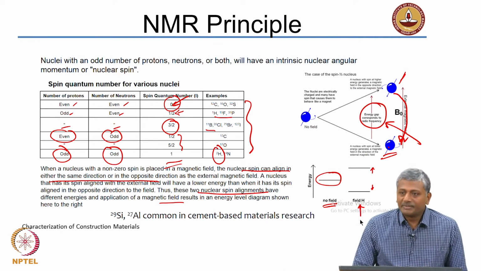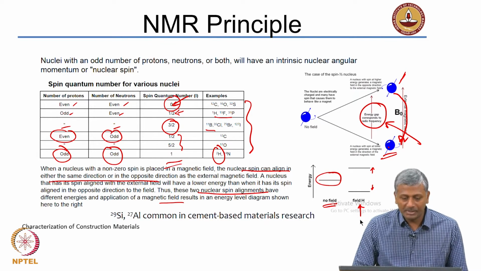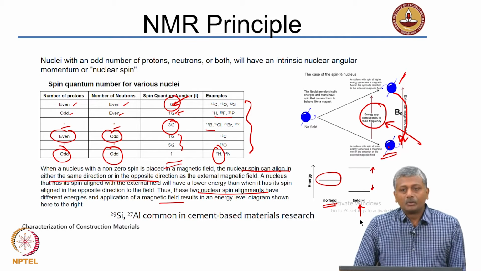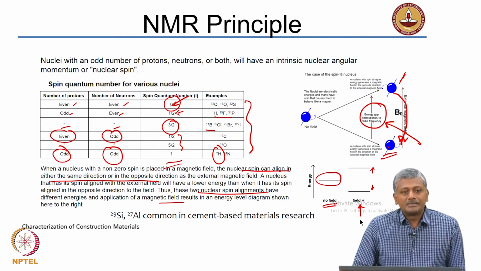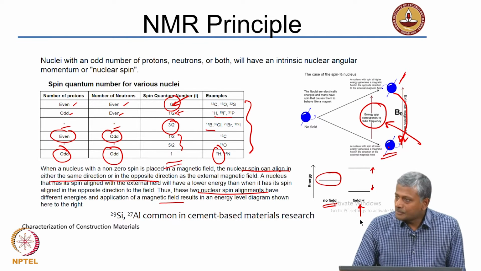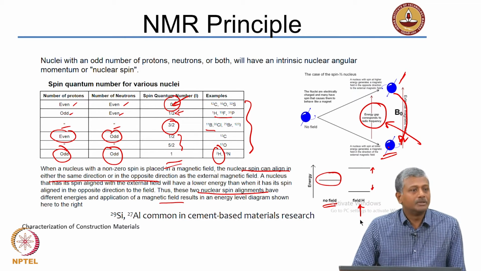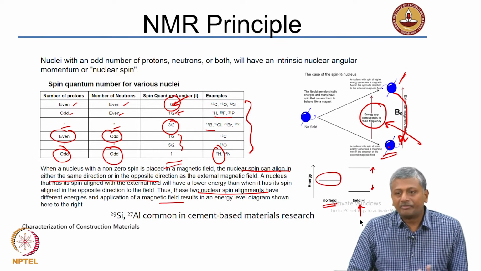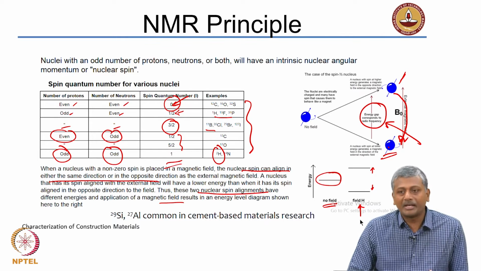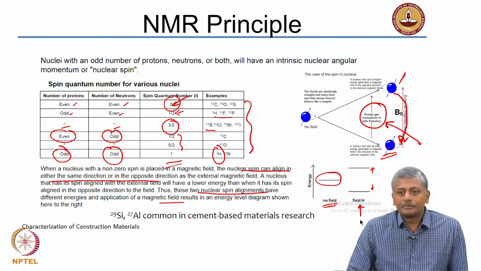Before we proceed further with NMR, I thought I'll again do a brief recap of what we talked about previously. So, we know that when there is radio frequency radiation, certain types of atoms which have odd numbered neutrons or protons in their nuclei have a finite spin, and this finite spin can get altered by the absorption of radio frequency radiation, right.